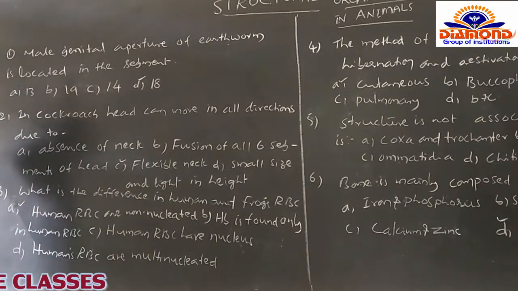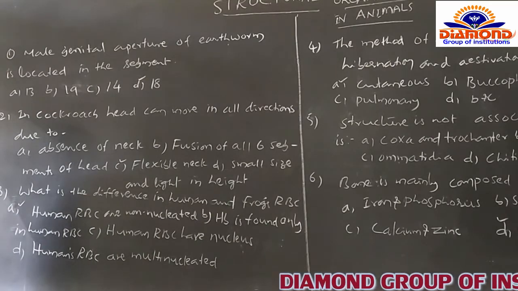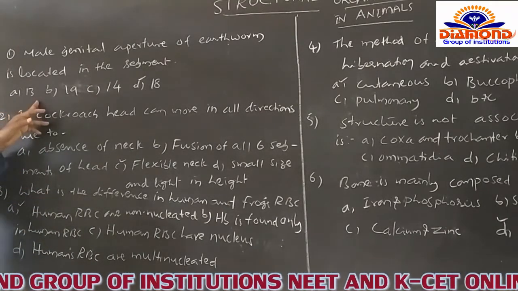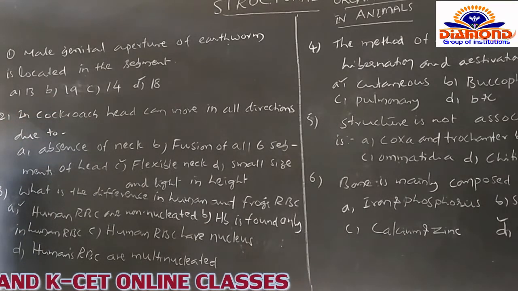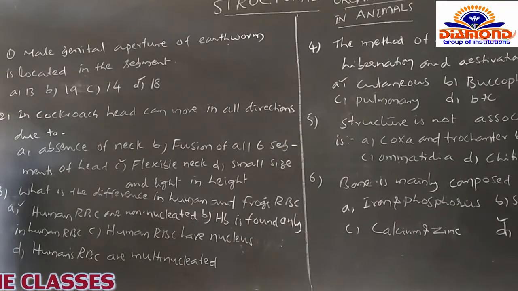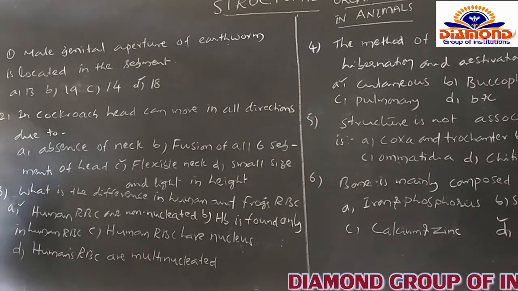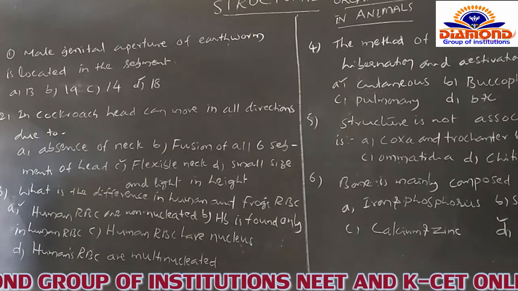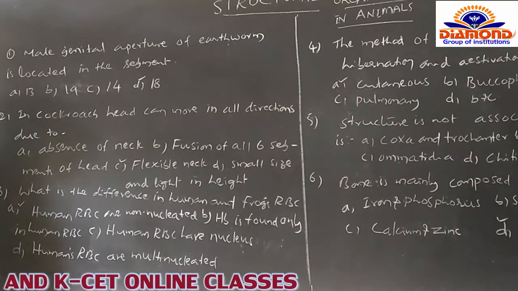Now we have to identify the segment which bears a pair of male genital pores. Option A is 13, B is 19, C is 14, and D is 18. So the 18th is the correct one, which is included under D. So I am opting for the D option for this question. Okay.